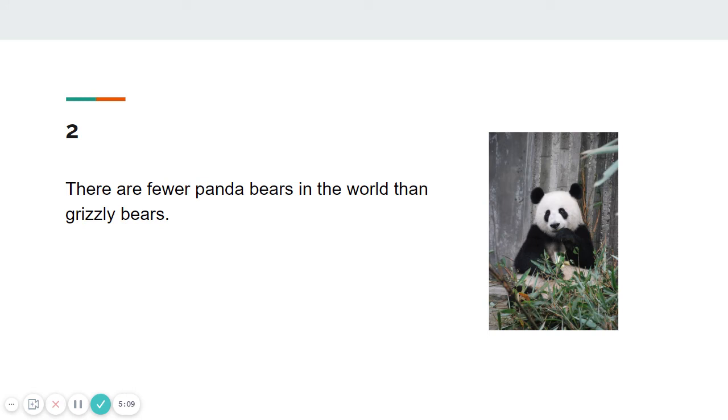Number 2, there are fewer panda bears in the world than grizzly bears. This is a statement that we could verify. We could look up the world population of bears and we could see if this is true or not. Since we can check it and we can verify it, this is a fact.